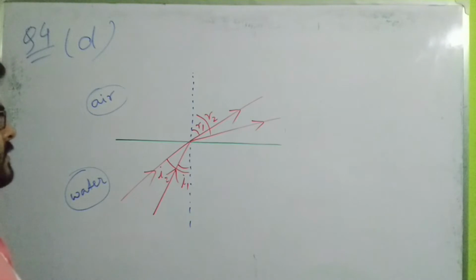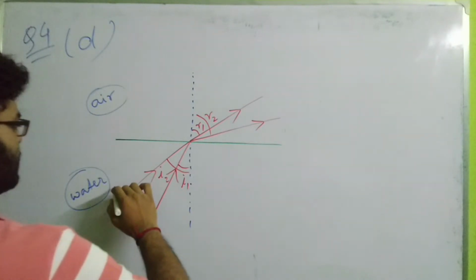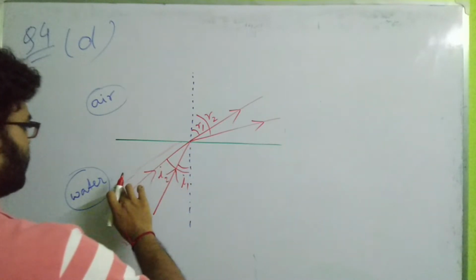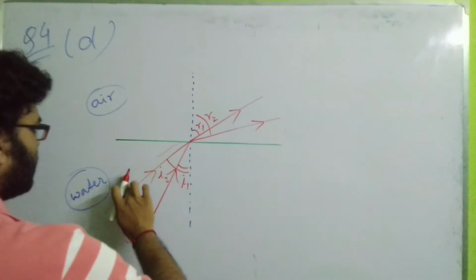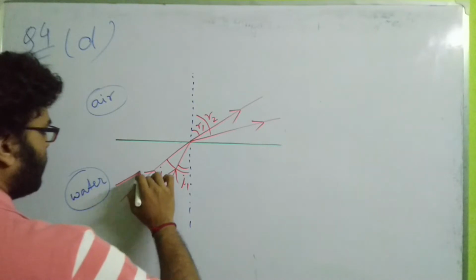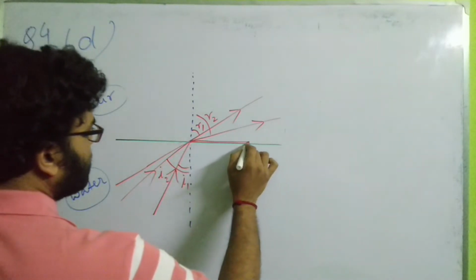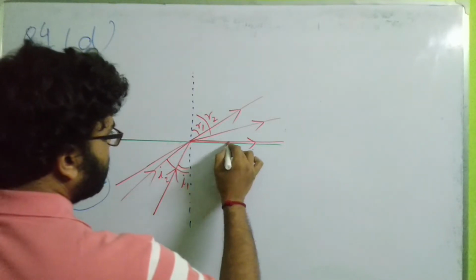If I further increase the angle of incidence just a little bit more, then the refracted ray will bend more, and the angle of refraction will become 90 degrees. So now the angle of refraction is 90 degrees, and the light goes in this fashion.